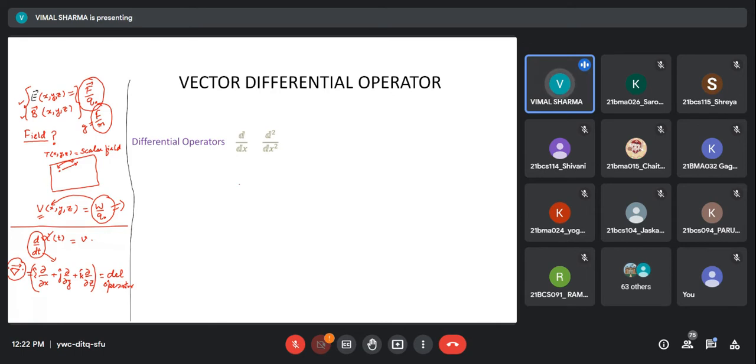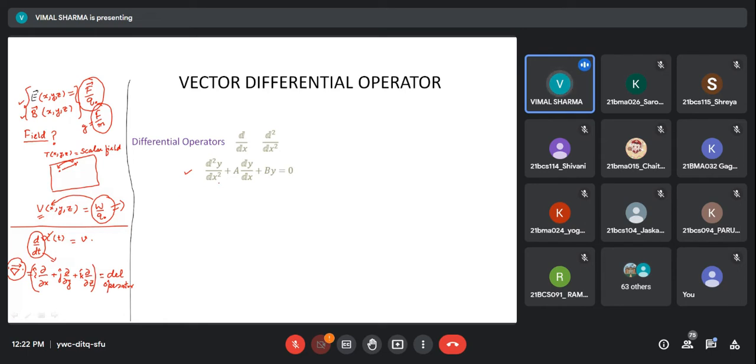So we have operators like the d by dx operator. We have operators like the d square over dx square operator. This is a double derivative if I differentiate any function 2 times with respect to x. So you know this. This is my differential equation. You understand this differential equation. You have seen this. This is a second order